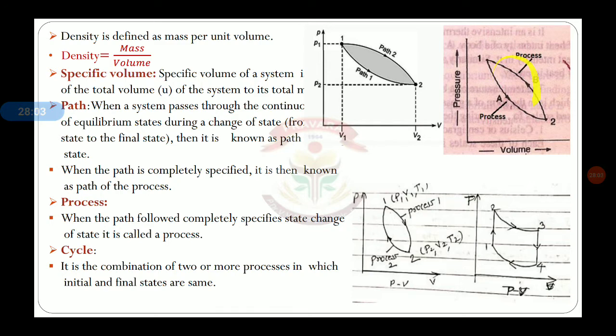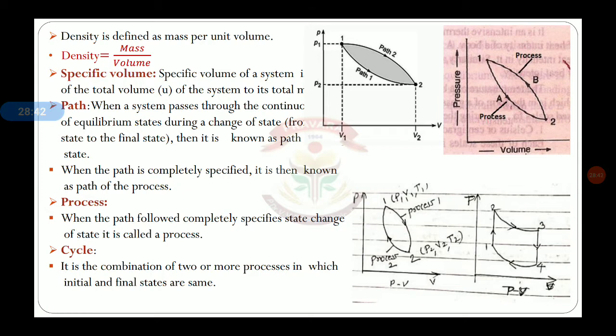If you see this diagram here, the state changes from 1 to 2 by path A, then 2 to 3 by path B. That means if there is a successful state change, then and only then is process A said to be a process, and B is said to be a process. Then a cycle is the combination of two or more processes in which initial and final states are the same.